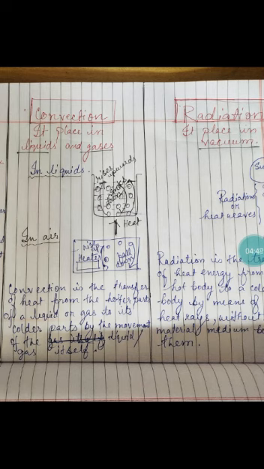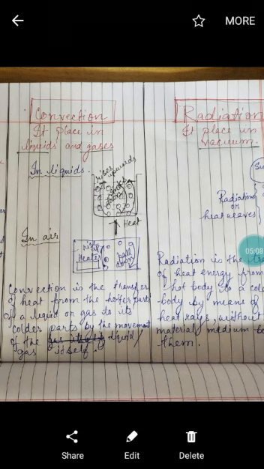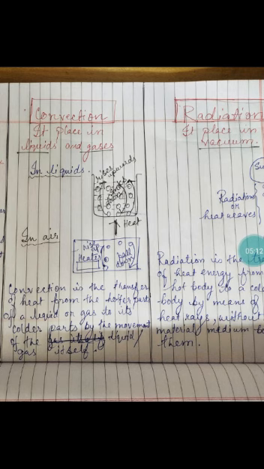That means their kinetic energy will increase and they will start rising upwards, and the molecules which are up will fall downwards. In this way, the whole air in the room will get heated. From this, we understand that convection is the transfer of heat from the hotter parts of a liquid or gas to its colder parts by the movement of the liquid or gas itself.